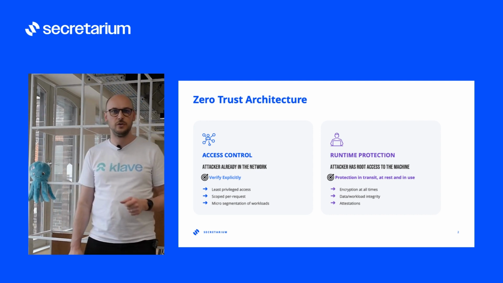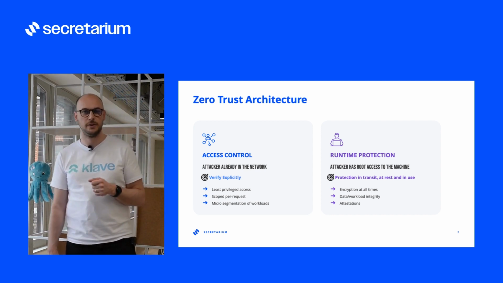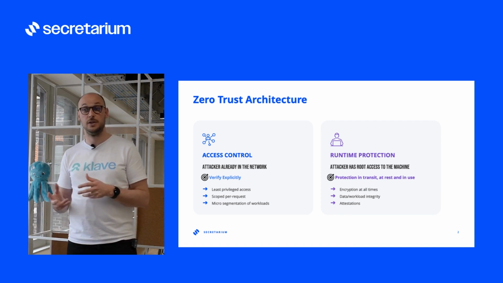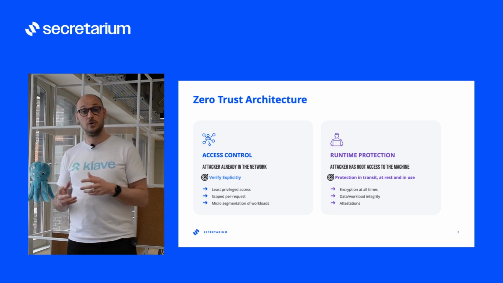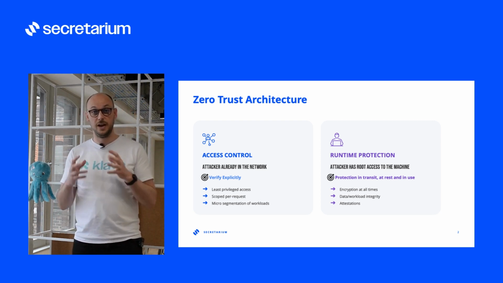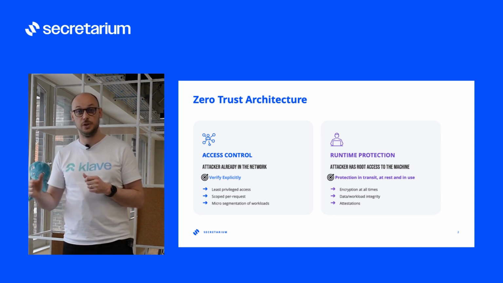Today, I would like to introduce how to achieve zero trust with confidential computing and WebAssembly. The zero trust threat model assumes that the attacker is already in the network, but we can push that a little bit further. The attacker also has root access to your server. In that case, the main goal will be to reduce the impact of an attack. We need to time-bound the attack, we need to isolate the workload, but also we need to reduce to its bare minimum what we call the trusting computing base.